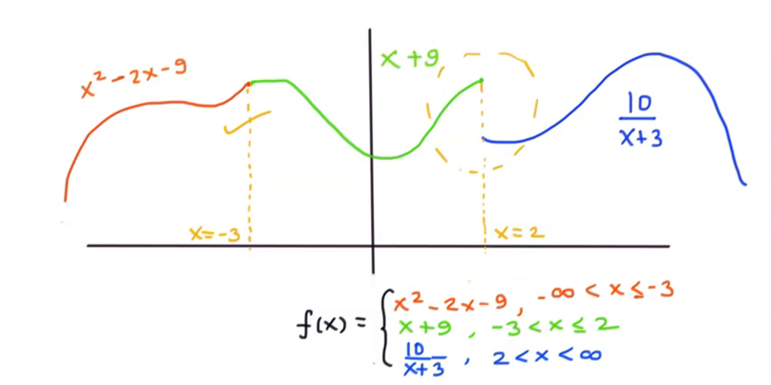What if drawing graphs is not possible? What if you just have this function given and it is asked for you to check the continuity at different points, let's say at x is equal to minus 3 and x is equal to 2? What shall be done? Let's see.